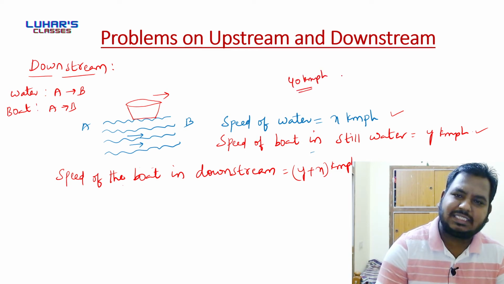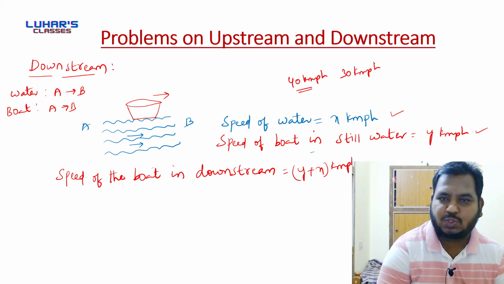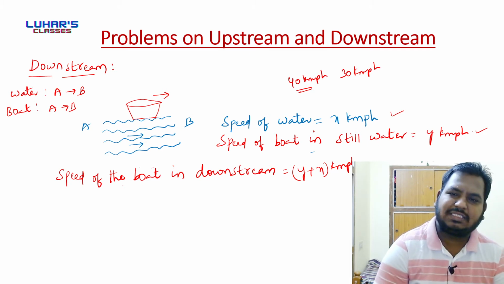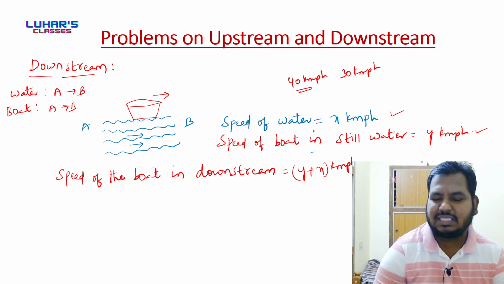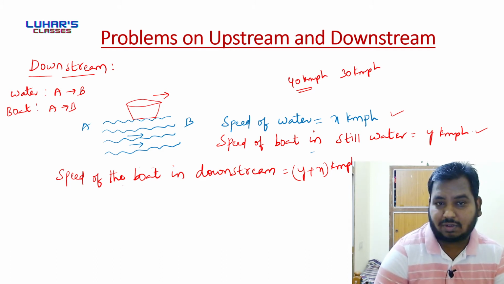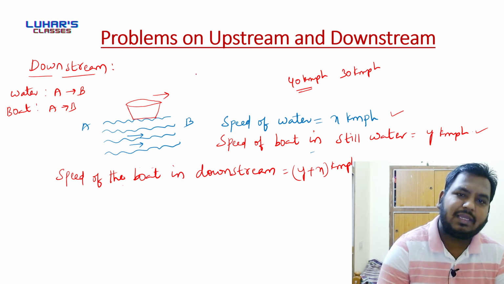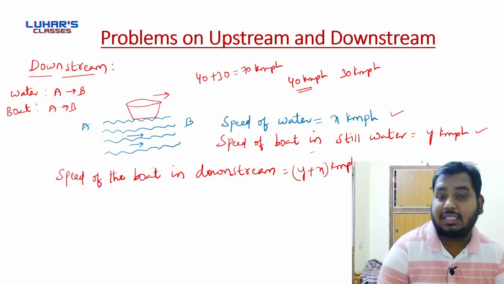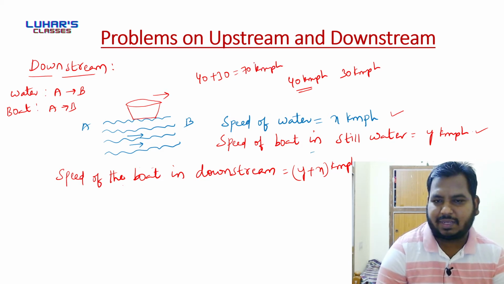And speed of water is 30 kmph. So you have a boat whose speed is 40 kmph, and that boat you have placed in the water whose speed is 30 kmph. And both are moving in the same direction. So I want you people to tell me what is the speed of the boat in downstream, what is the new speed of the boat. So the new speed of the boat will be 40 plus 30, that is 70 kmph. Did you get me?